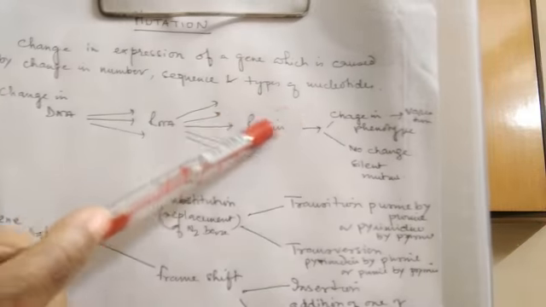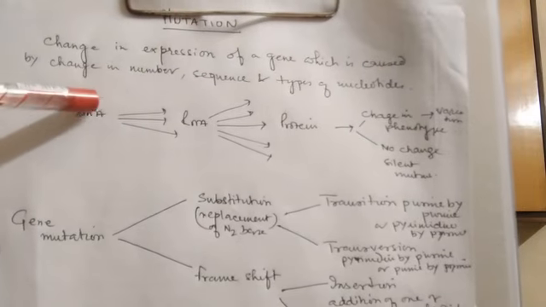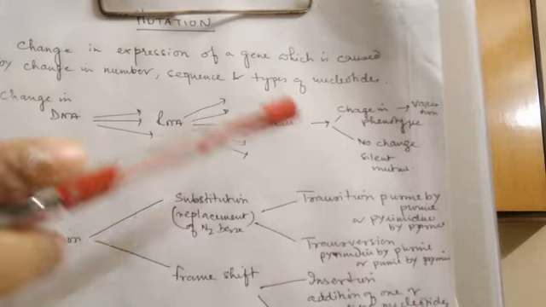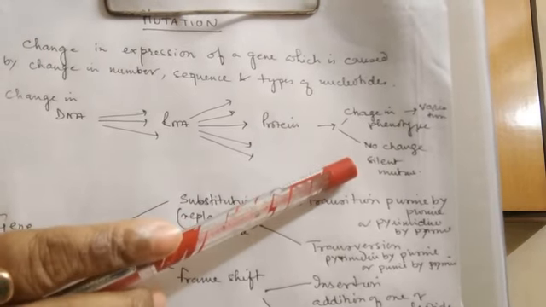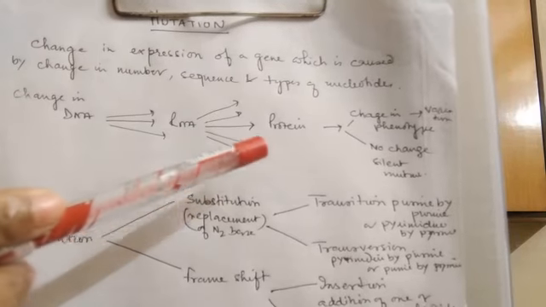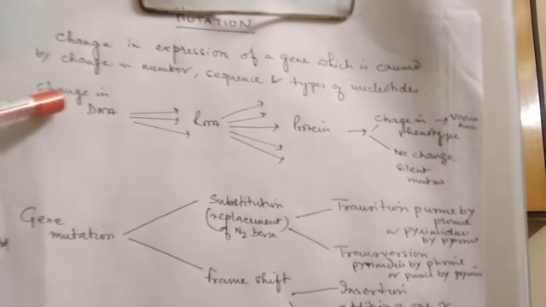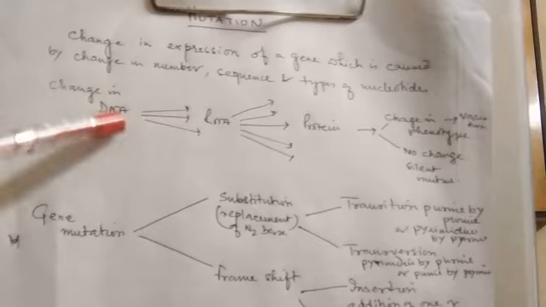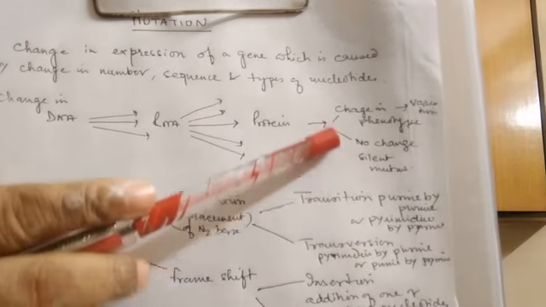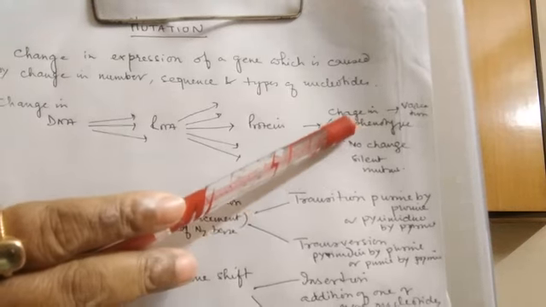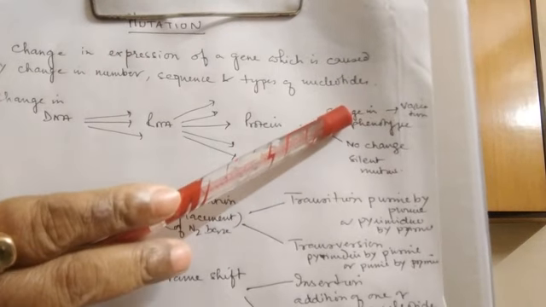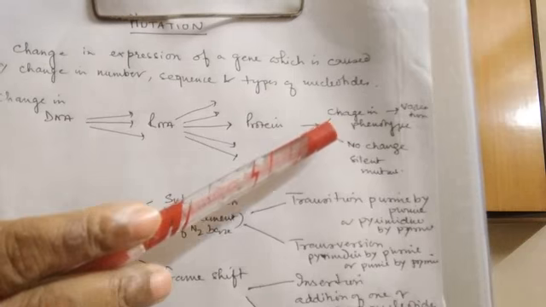So there is a huge change when there is alteration in the DNA. But sometimes there are various non-coding sequences, which do not code for protein or RNA. If the change occurs in that region, it will be a silent mutation and will not affect the phenotype, but it has some significance, we will read later.